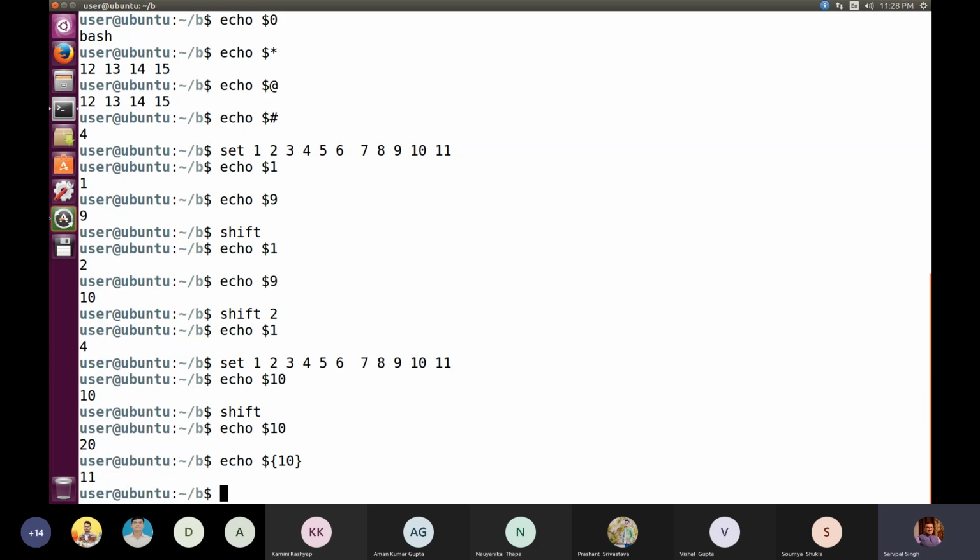Is it clear how we can make use of this? Up to $9 we write it as a simple digit, but after 9 we start including those 2-digit numbers between curly braces. Similar is the case of 3-digit or 4-digit numbers.